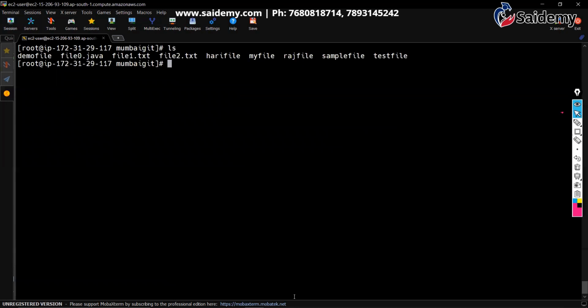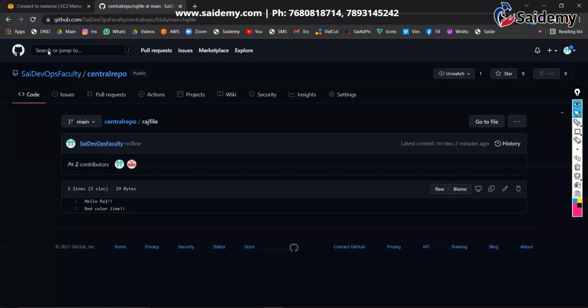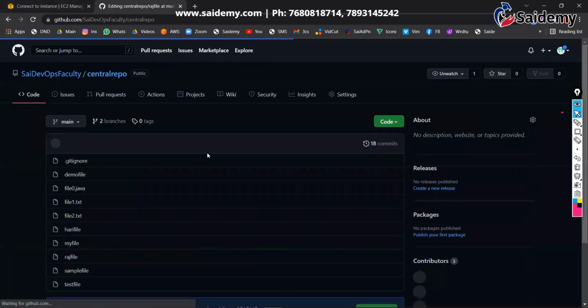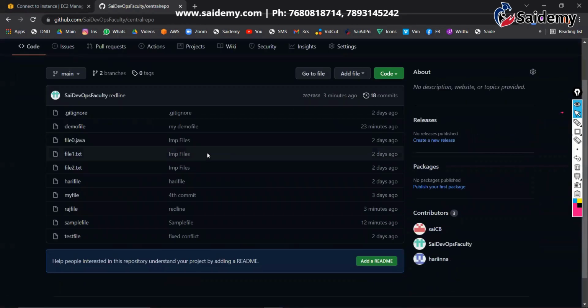Let me try with new files. Okay, don't worry about this error. This error we are getting nowadays. Let me show with new files. Okay, this part I will explain again, because recently we are getting that kind of error. They did some modifications, which anyway I'll be explaining. Let me show you with a completely new file.